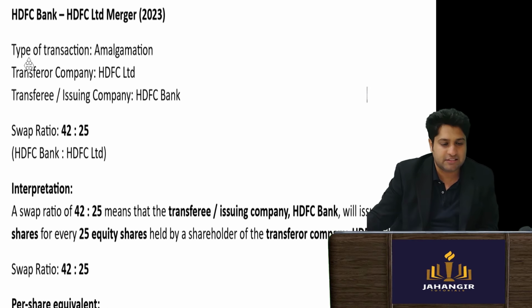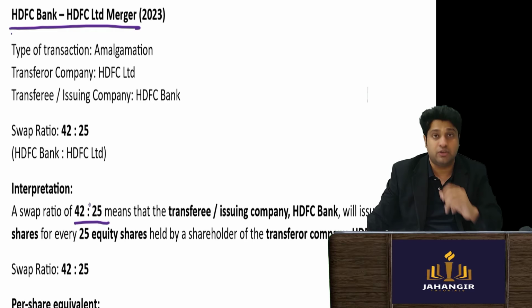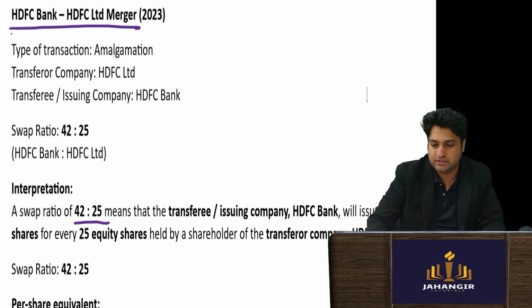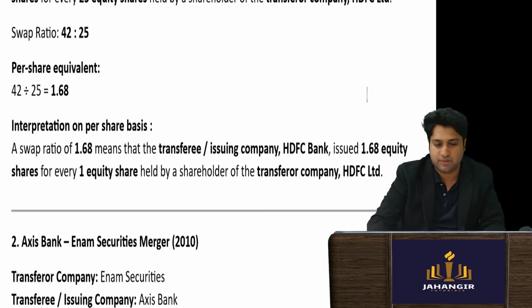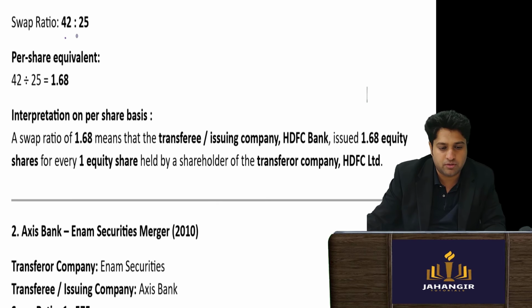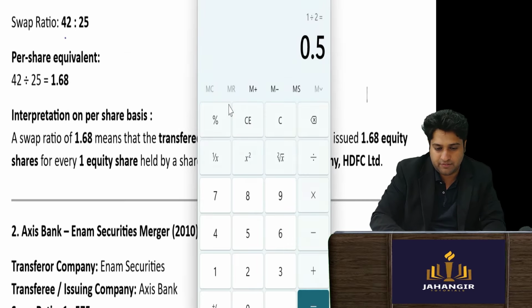When the HDFC Bank merger was there, whenever you see 42:25, you divide it to get the exact figure. So the swap ratio is 42/25, 42 divided by 25.